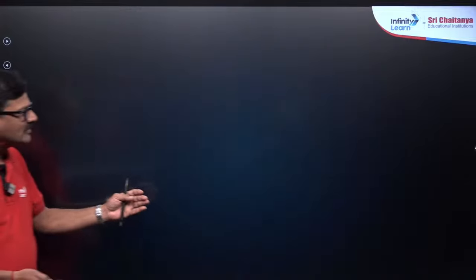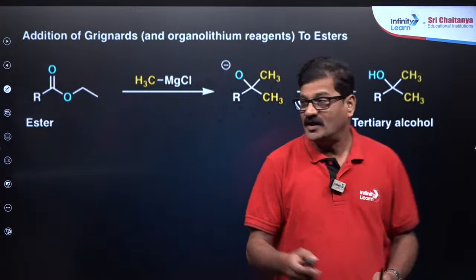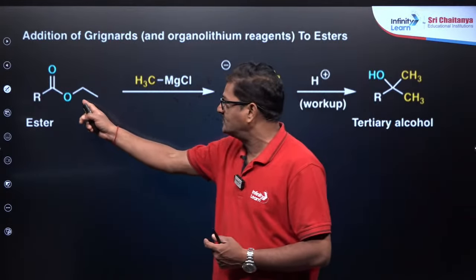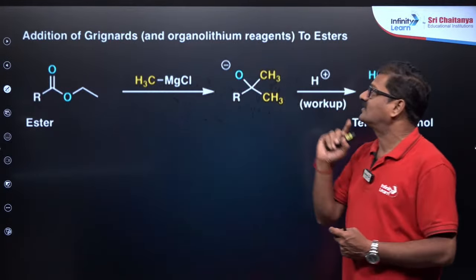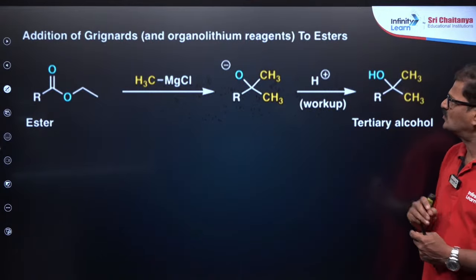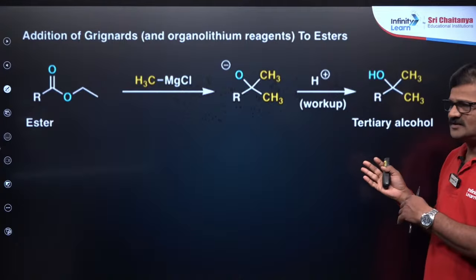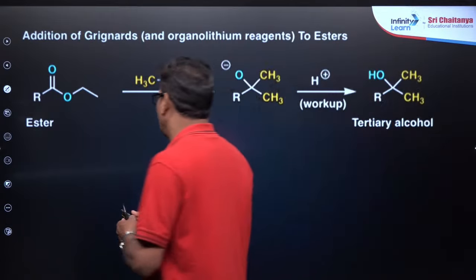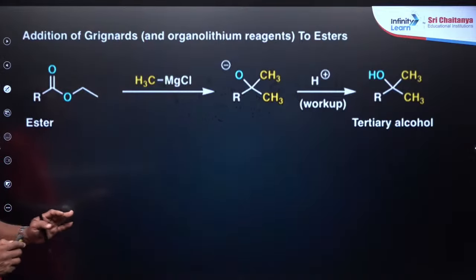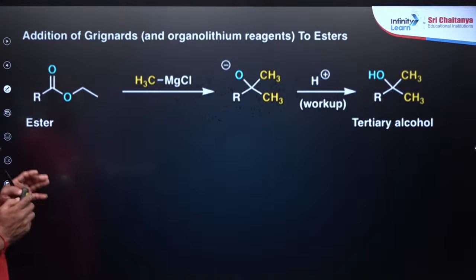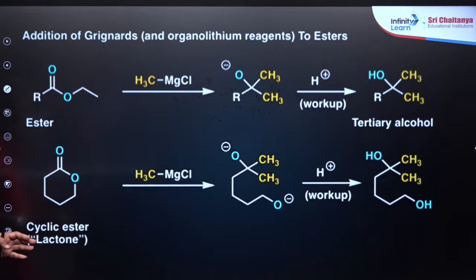Now let's move ahead a little. Now I want to say, if it is an ester, what is the functional group? It is an ester. Addition of Grignard reagent or organolithium reagents to form esters. So you can say organolithium, organomagnesium compound. You are going to see the mechanism. It's very, very, very important. You are going to get a tertiary alcohol. But the thing is so simple. You want to see the mechanism here.